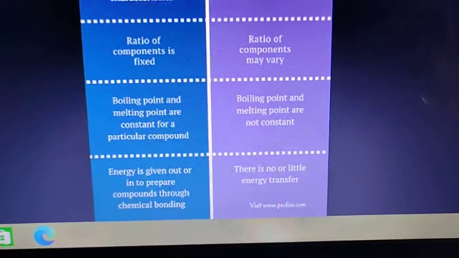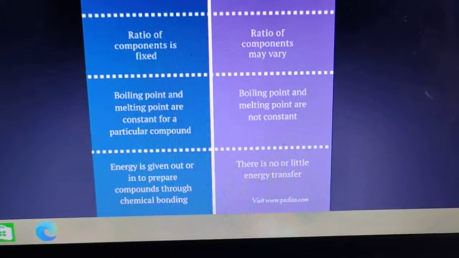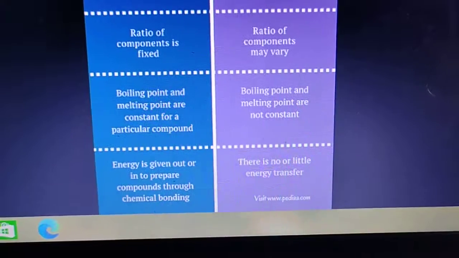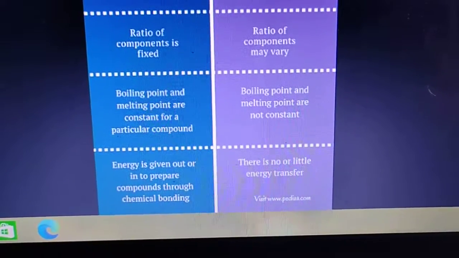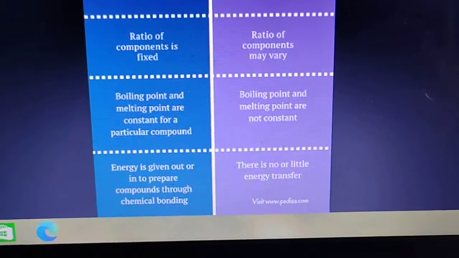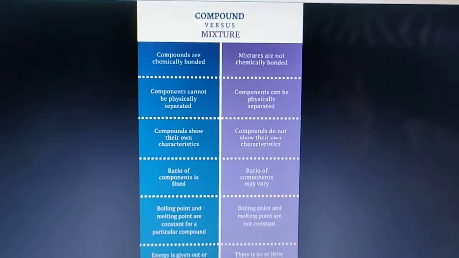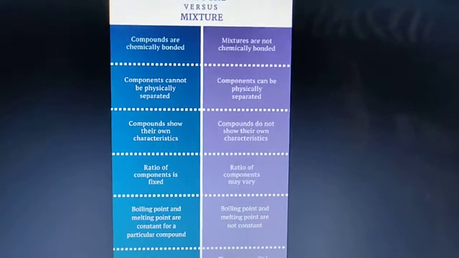One more difference is that compounds are always homogeneous in nature. Mixtures are usually heterogeneous except in solutions. This is all about the difference between compounds and mixtures.